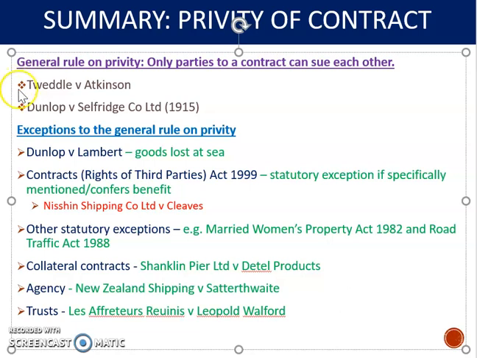And that's shown in Tweddle and Atkinson and also in Dunlop. And if you remember in Tweddle, it was two dads who were contracting to leave some money for a groom. They sadly died. And the groom couldn't enforce the contract between the two dads because he was not a party to it. Similarly, in Dunlop and Selfridge, there was a contract between two parties, Dunlop and Selfridge, and it was ruled that a third party couldn't sue Selfridge over an agreement as to the price because that third party was not in a contract with Selfridge.